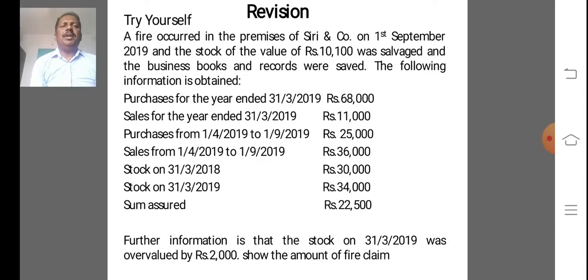A fire occurred in the premises of Sri and Co. on 1st September 2019, and stock of the value of rupees 10,100 was salvaged, and the business books and records were saved.